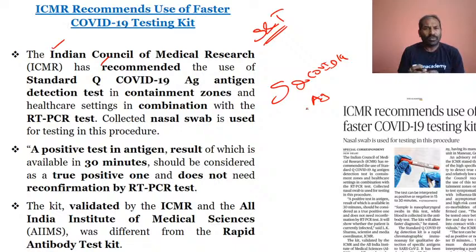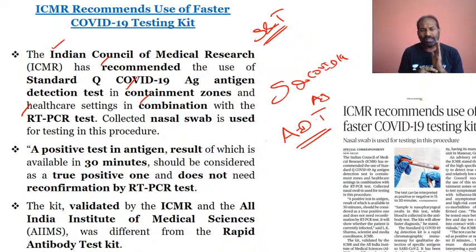Standard Q COVID-19 AG, that is antigen. This is the antigen detection test, used especially in containment zones and healthcare settings in combination with the RT-PCR test. So definitely this is along with the RT-PCR test which has been going on. They will go ahead with it in the containment zones.